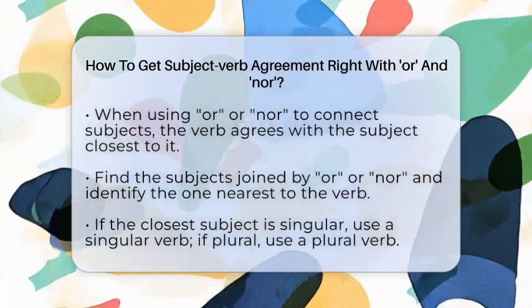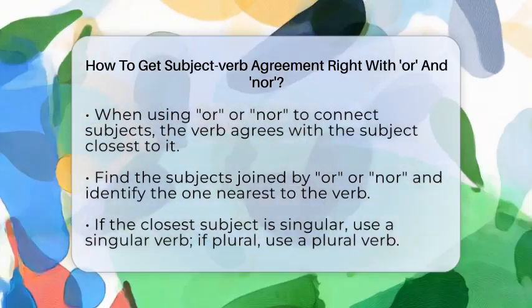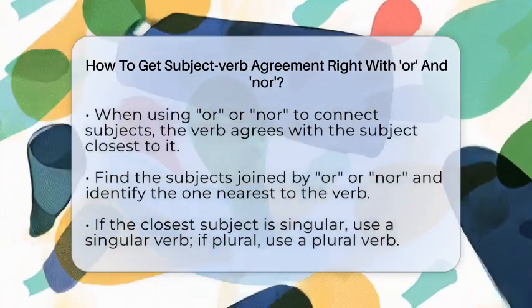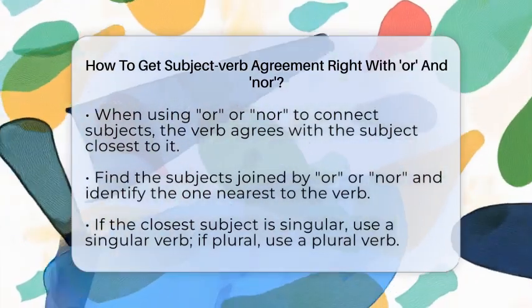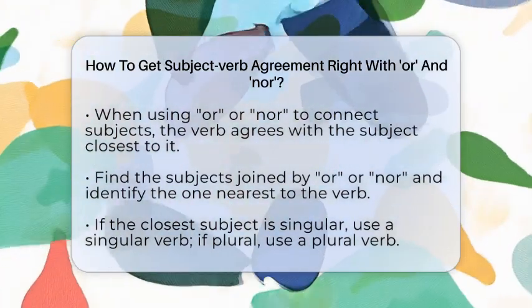First, find the subjects joined by or or nor. These words connect two or more subjects, which can be singular or plural. Next, focus on the subject right next to the verb. That is the one that determines whether the verb is singular or plural.